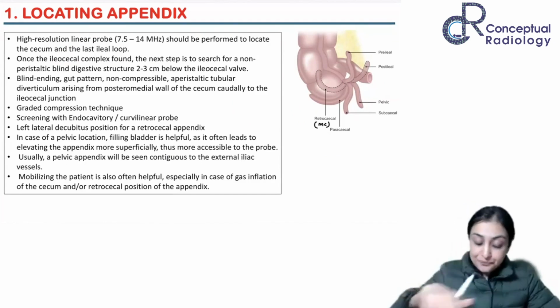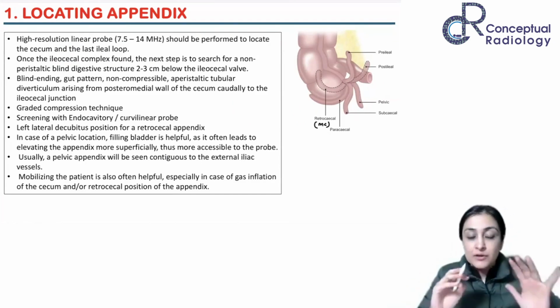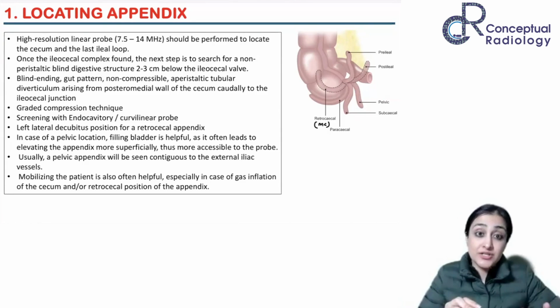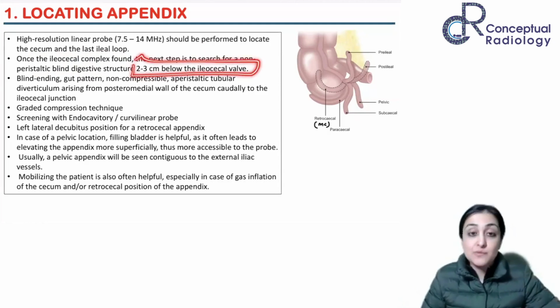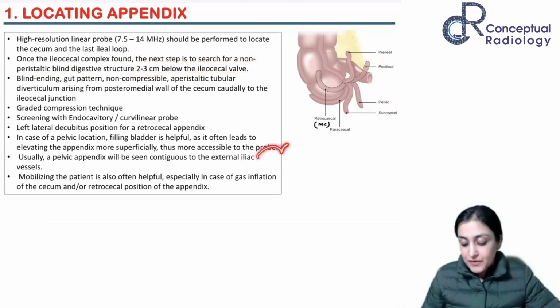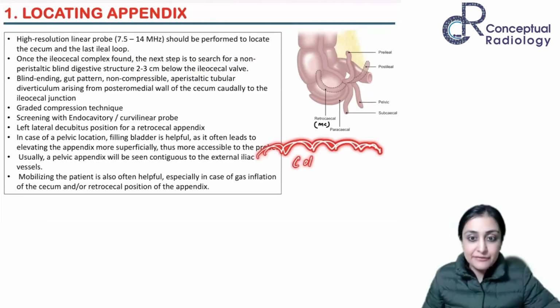Once you have localized, what you have to find is the ileocecal junction. You don't have to find the appendix first. You have to find the IC junction. Once you've found the IC junction, you take the linear probe and locate the cecum and the terminal ileum. Once you have found the IC complex, now search for the blind ending structure. The appendix is 2 to 3 centimeters below the ileocecal valve. The cecum is going to have haustrations, right? Basically the ascending colon is going to have haustrations. That's how you're going to identify the colon.